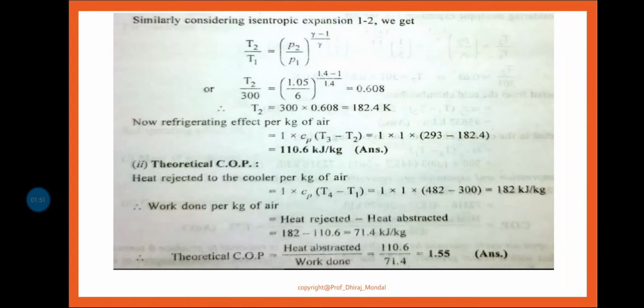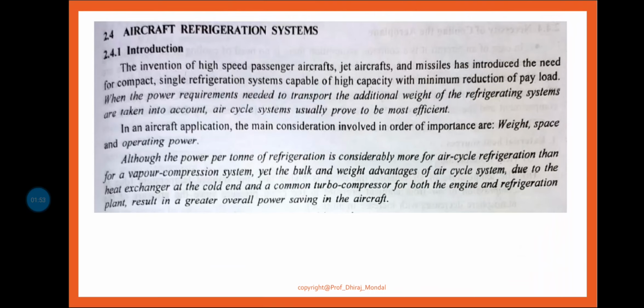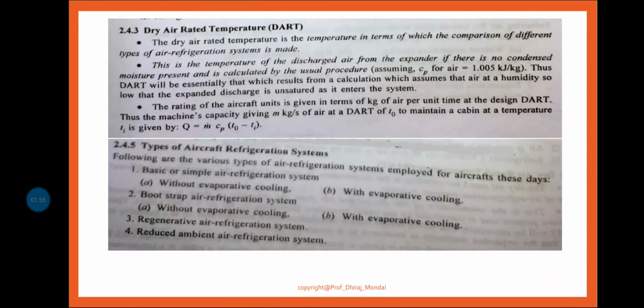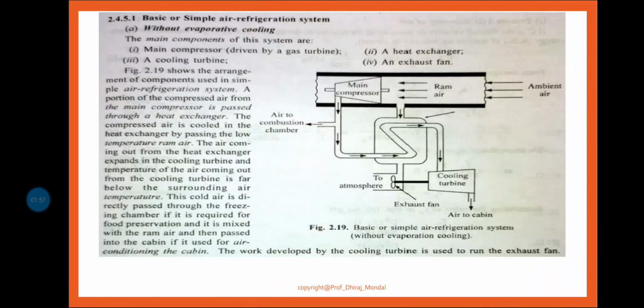You know that the evaporator is basically used to evaporate something. That means whenever a particular fluid is changing its phase from liquid to gas, an evaporator is needed, and the fluid evaporates by taking latent heat.